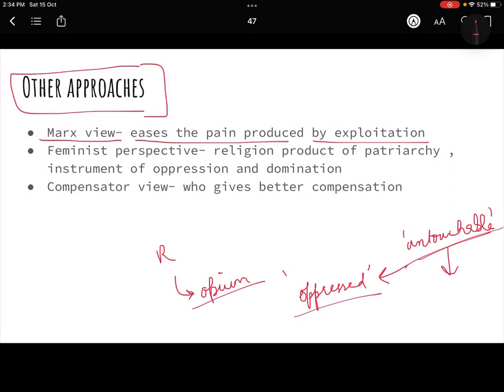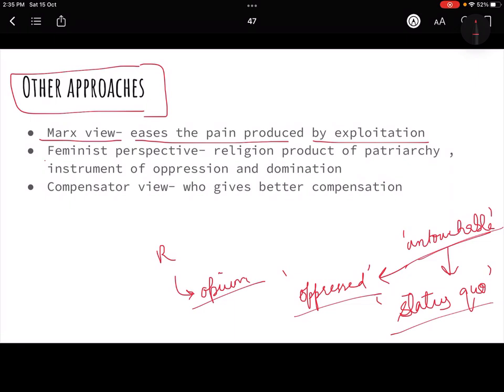This is your God, this is what your God wants. He wants you, in this birth, to carry out the activities of the lower caste, right? So it makes the person's mind numb to exploitation. People stop reacting to it. People live in that status quo. They don't try to change the status quo because they believe that okay, things were meant to be like this and they will be like this, right? So I hope you understood this point of view.